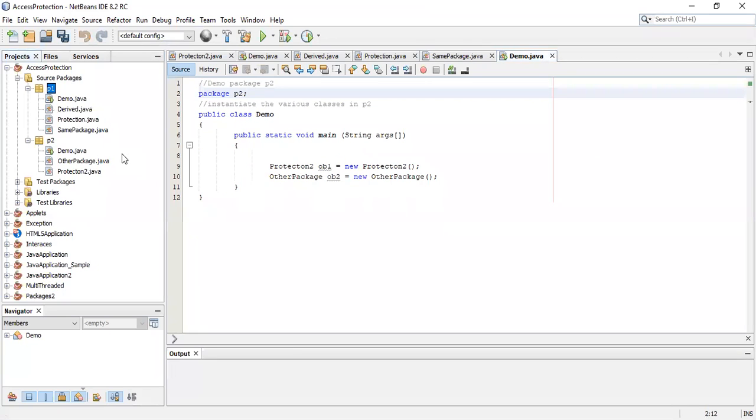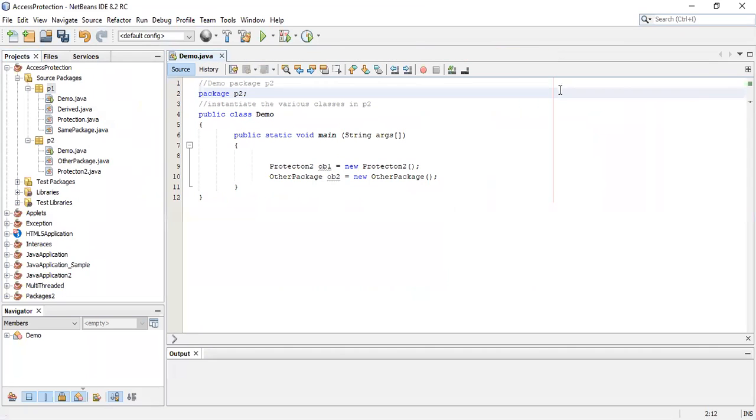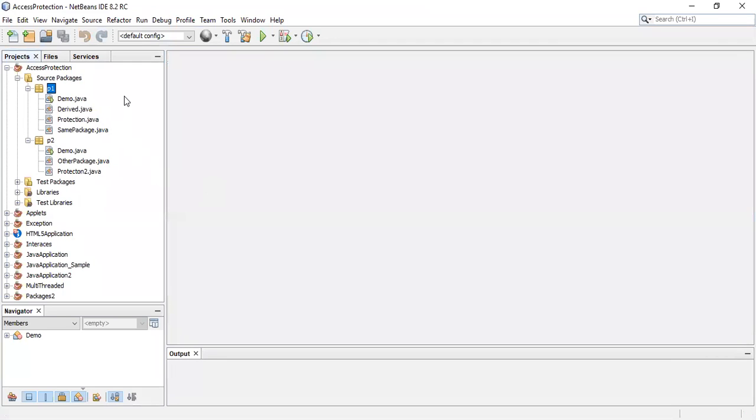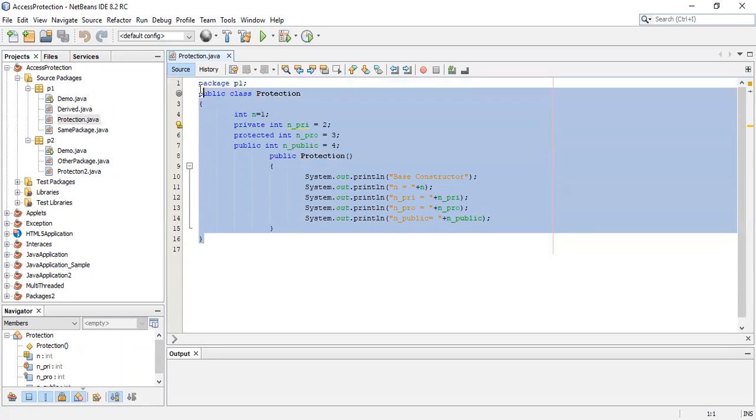Subclasses in the same package means, just a minute. See, if I open protection.java, I have opened the class called protection.java. So this is one class.